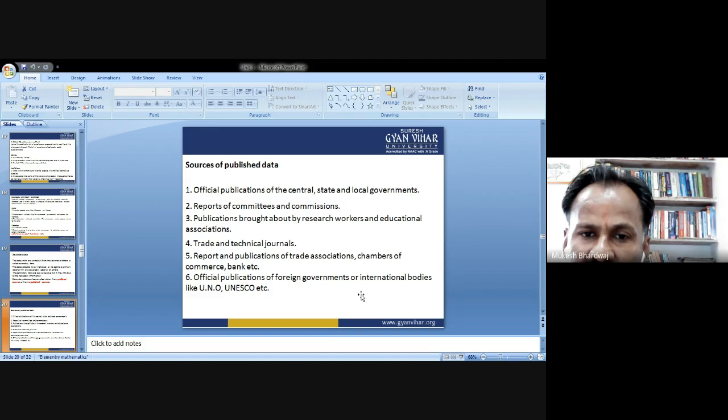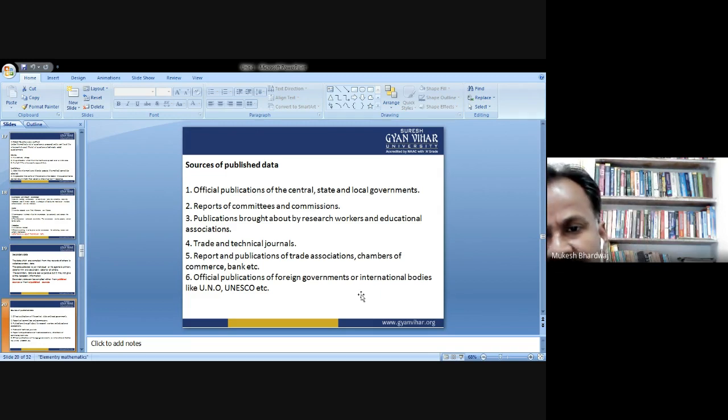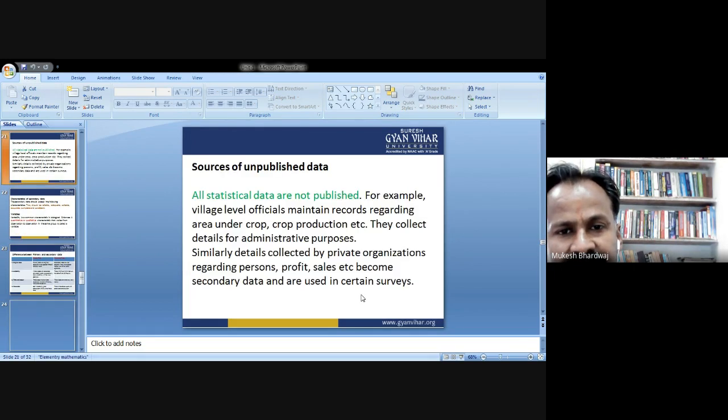They had already surveyed and gotten the primary data, and then they make the report, and from that report we get the data, which is called secondary data. Publications brought out by research workers and educational associations, trade and technical journals, reports and publications of trade associations, chambers of commerce, banks, etc. Official publications of foreign governments or international bodies like UNO, UNESCO, etc.